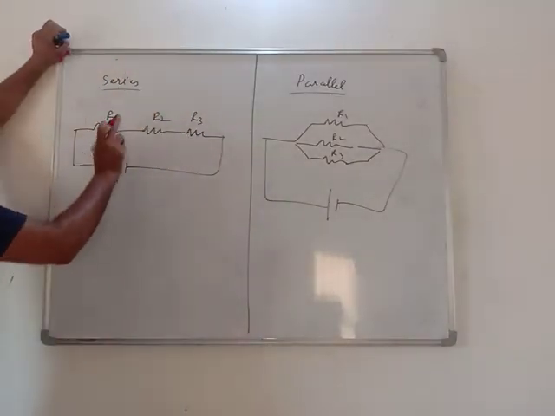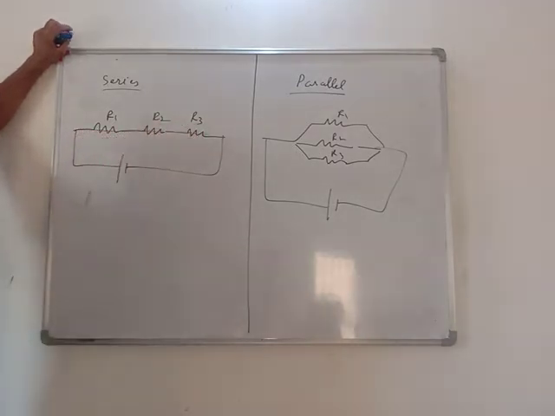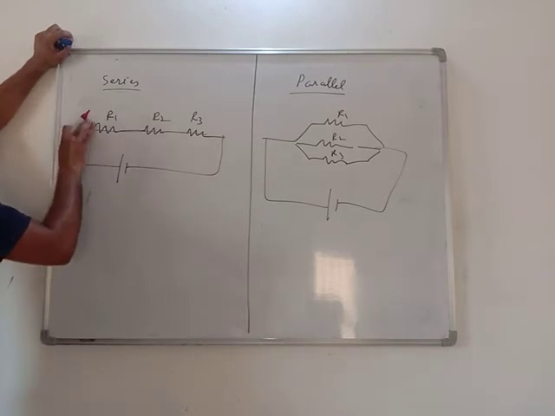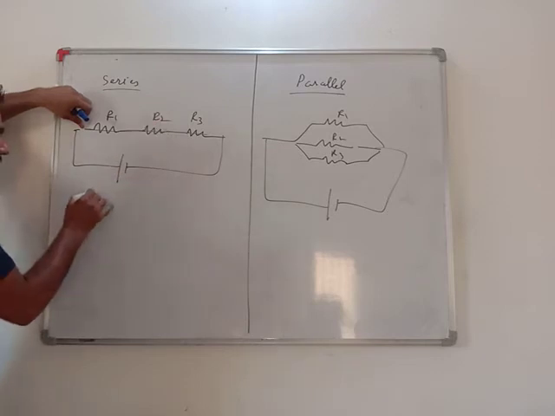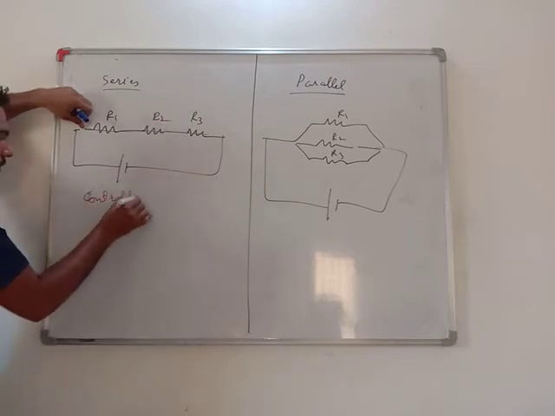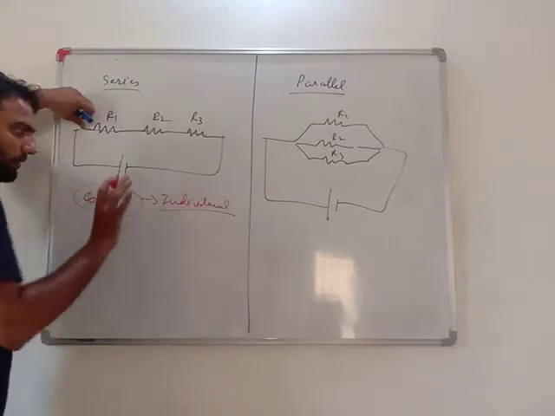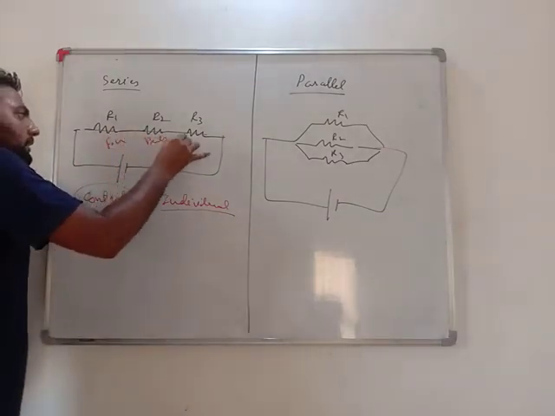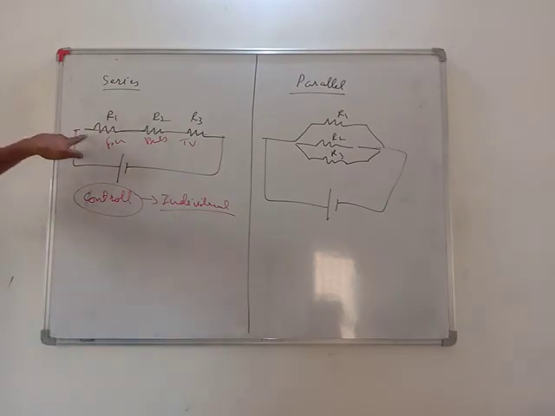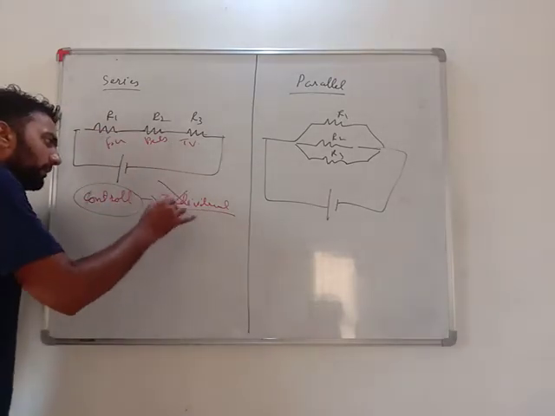In series, this is a single path, same path, so if there is any switch, if I switch it on, all of them will get switched on. So you cannot control all the things individually. That is, if in my home fan, bulb, TV, if I put on the fan, all the things will get switched on. And if I switch off the fan, all the things will get switched off. Means I cannot control them individually.